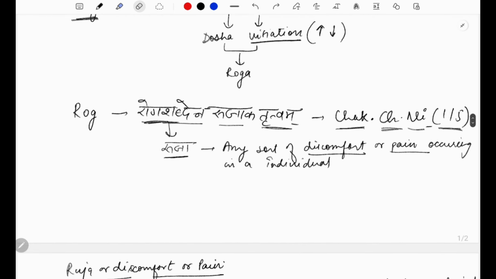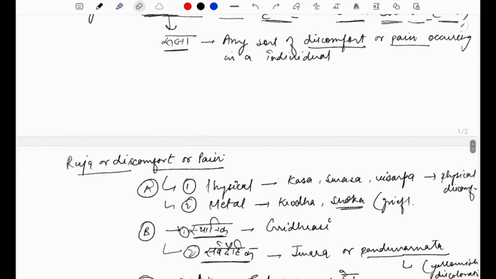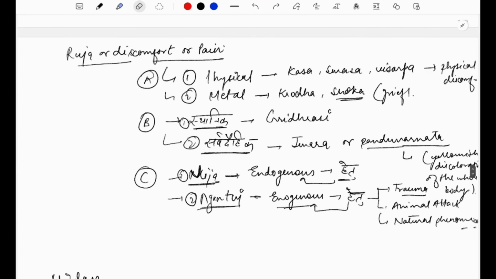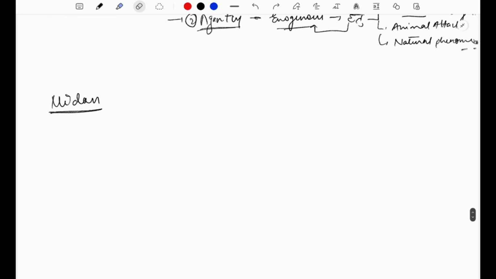And according to Chakrapani, any discomfort, pain or ruja that is faced by any individual will be known as rog. Then we classified this discomfort, pain or ruja into various classifications: physical, mental, sthanik, sarvdehic, nij and agantuj, right? So we have learned about what rog actually is.